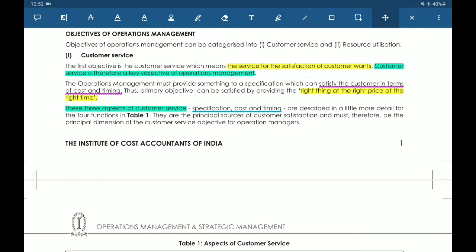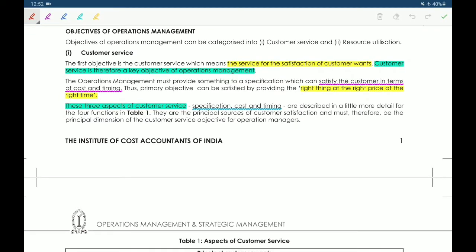Today we discuss the objectives of operations management. There are mainly two types of objectives of operations management. The first one is customer service and the second one is resource utilization. So these are the two main objectives of operations management.